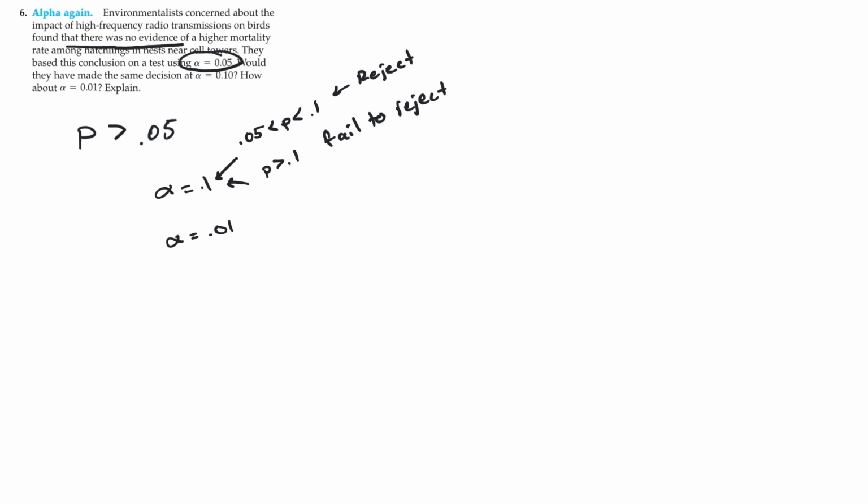If you're given a scenario like this, it's important for you to know that there are multiple options and you would be responsible for knowing those different options, and you would have to be able to write those scenarios down. Okay? If, for example, here we already know that we failed to reject at 5% and the p-value has to be bigger than that, which means if I choose a smaller alpha level, it's not going to change anything. My p-value is still bigger than 5%. We would still fail to reject here. So that's not going to change.